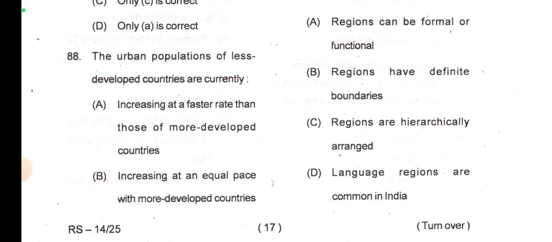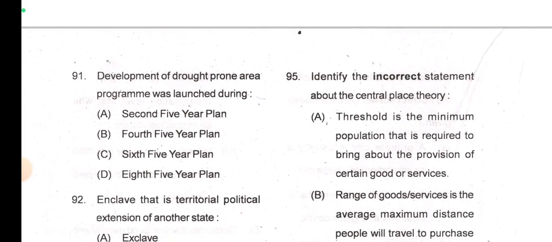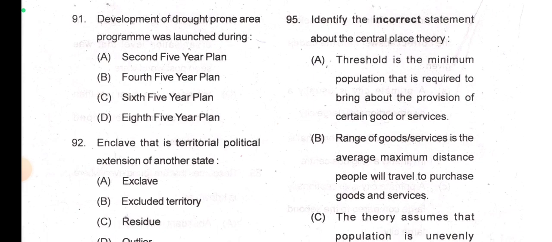Not correct, so option B is not correct. Regions have definite boundaries. No, that is not true. 91. Development of drought prone area program was launched during, I think I read, the fourth 5-year plan. Drought prone area program development was fourth 5-year plan.